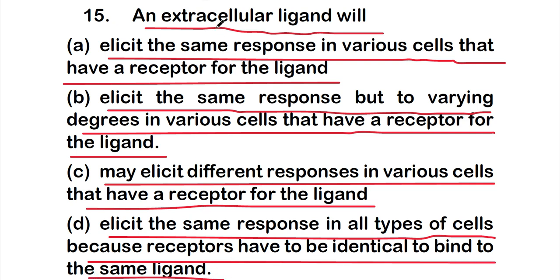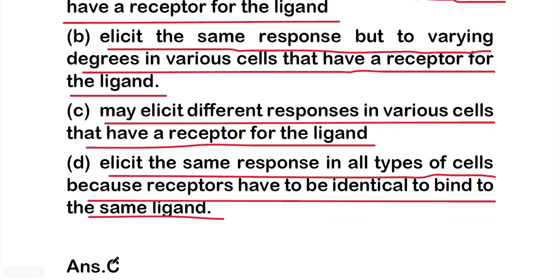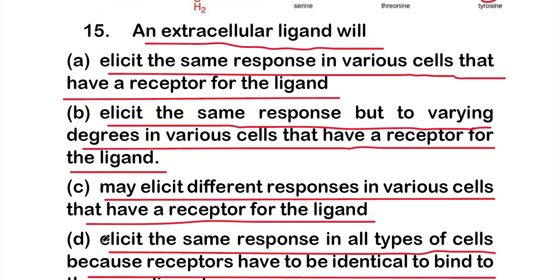So which one is correct about the extracellular ligand? The right answer is option C, that is, an extracellular ligand may elicit different responses in various cells that have a receptor for the ligand. So an extracellular ligand will perform differently in different cells where they have a receptor for the ligand.